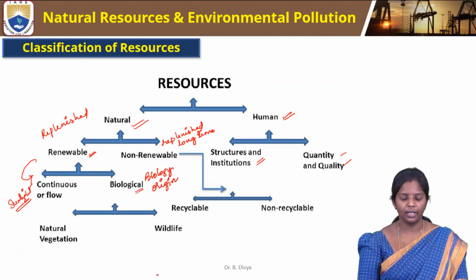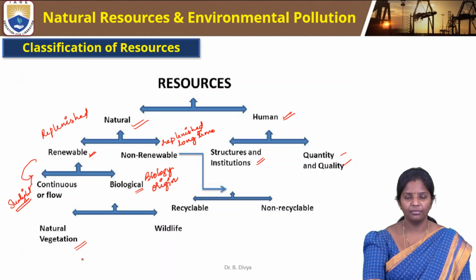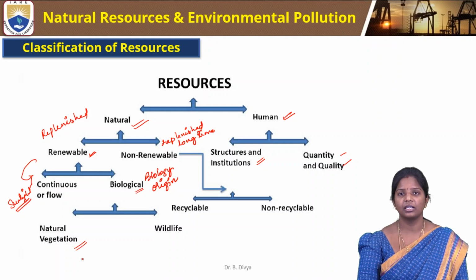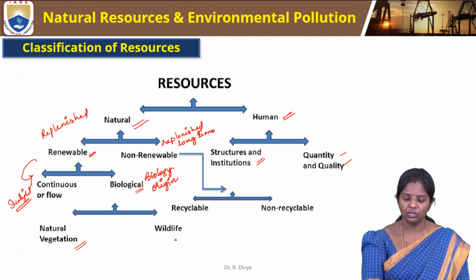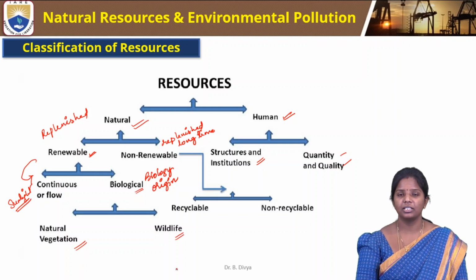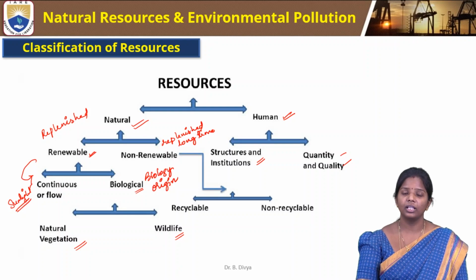So this has two types again, nature vegetation like plants, planktons, etc. So these come under biological origin, and also the wildlife. The wildlife is nothing but the forestry or the animals that are in the wildlife. So they come under the resources wherein they are helpful for mankind.